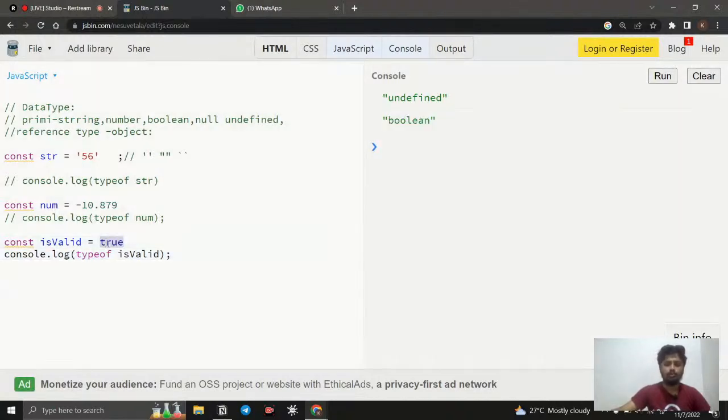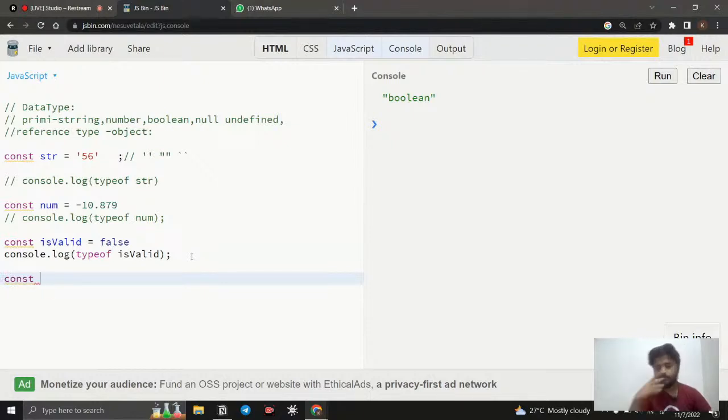So when it comes to true or false, those two values are considered boolean values. It will be really helpful when you are working with comparison operators, like 10 is greater than 8, or whether the user is logged in or not. In that case, we use true or false for control statements and many other things. We will discuss that. And this is going to be the third data type. And what is going to be the fourth one? The fourth one is going to be null. So what is meant by null? Null is nothing but empty.